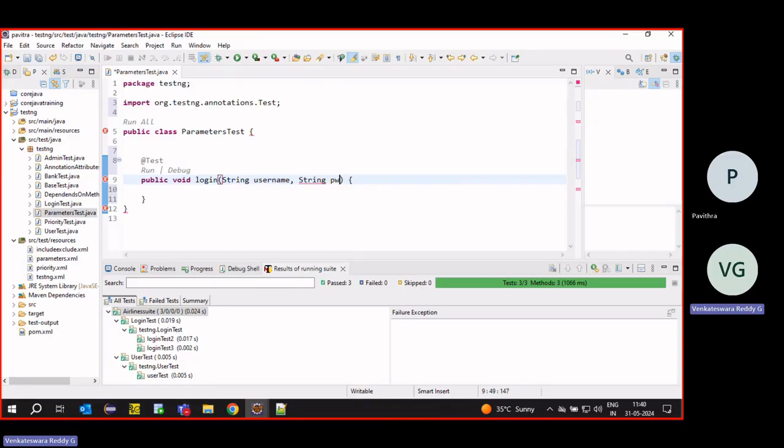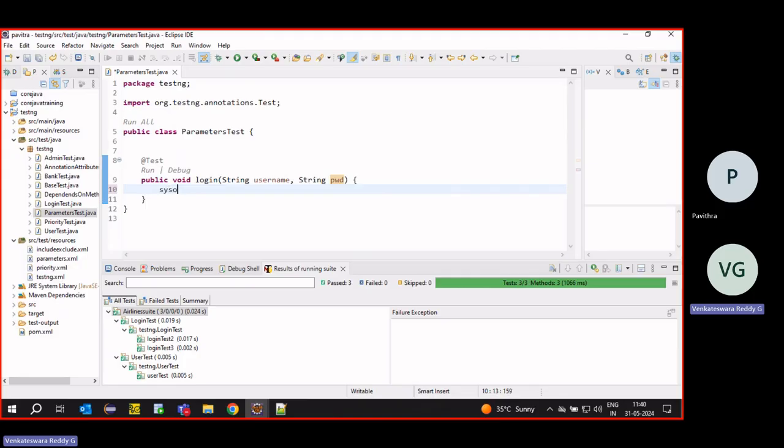Instead of writing the username and password inside the method itself, I want to send them from outside as variables. So we can use the parameters concept.